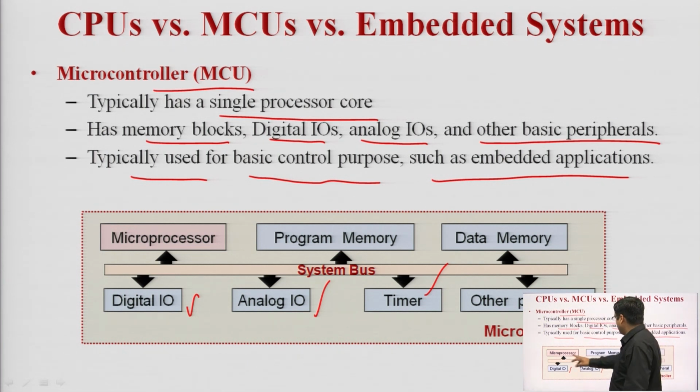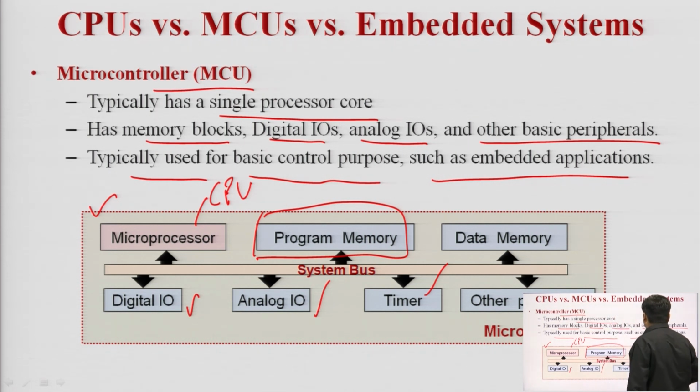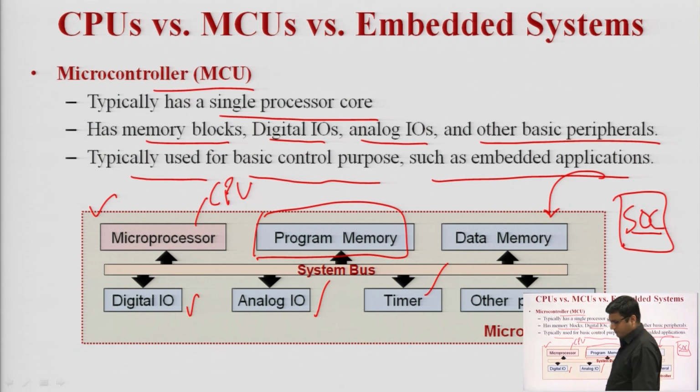In this diagram you can see that this is not a CPU alone. All the other components needed to run a particular application, program memory, data memory, digital input output peripherals, timers, oscillator circuit, are integrated on the same chip. So basically this is the system on chip, SoC, or computer on a chip.